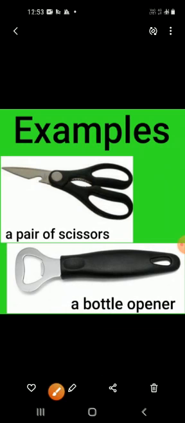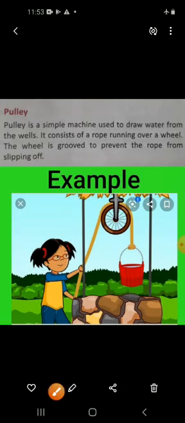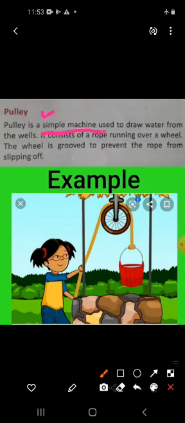Now we move towards pulley. A pulley is a simple machine used to draw water from wells. It consists of a rope running over a wheel. The wheel is grooved to prevent the rope from slipping off.